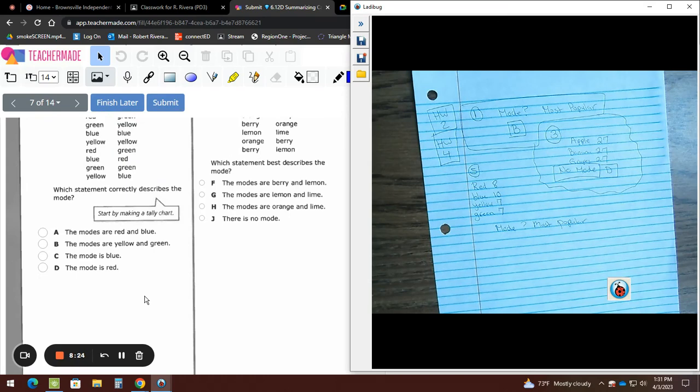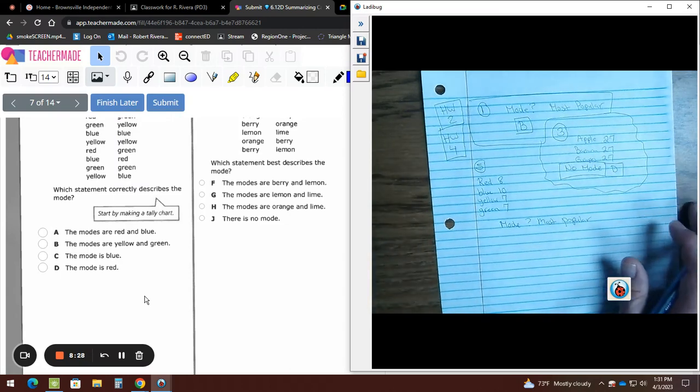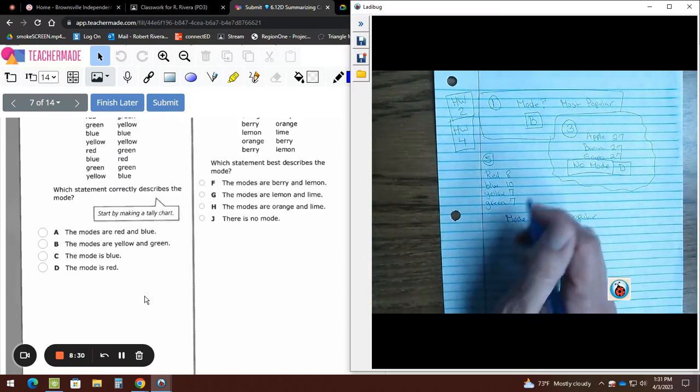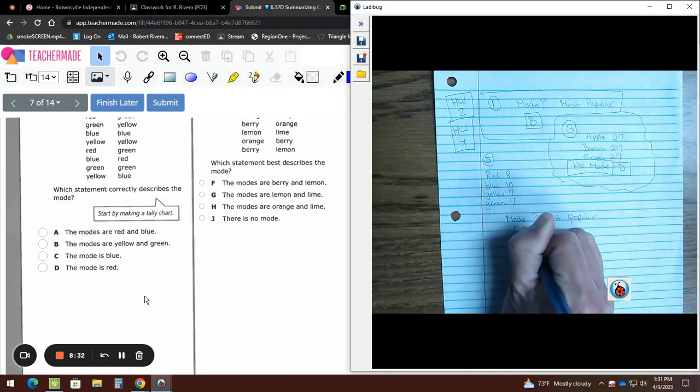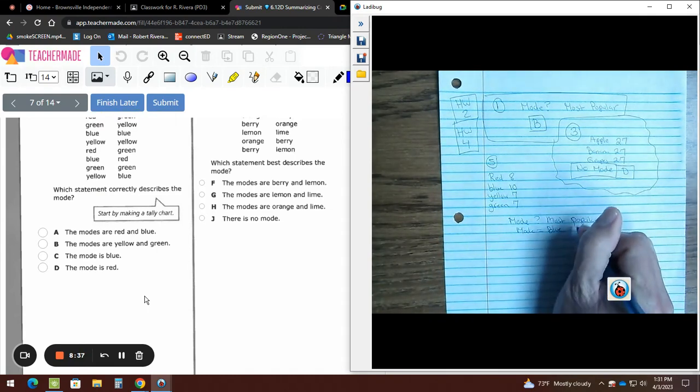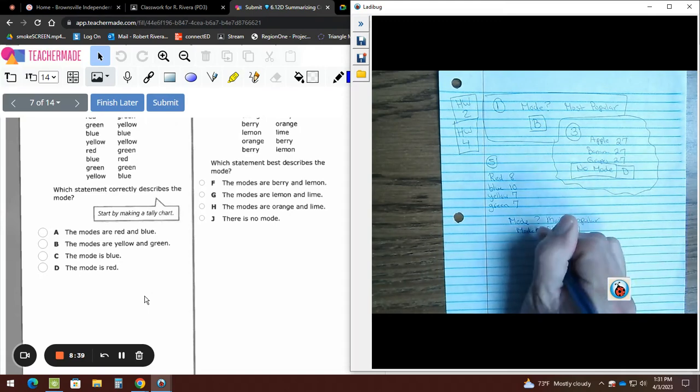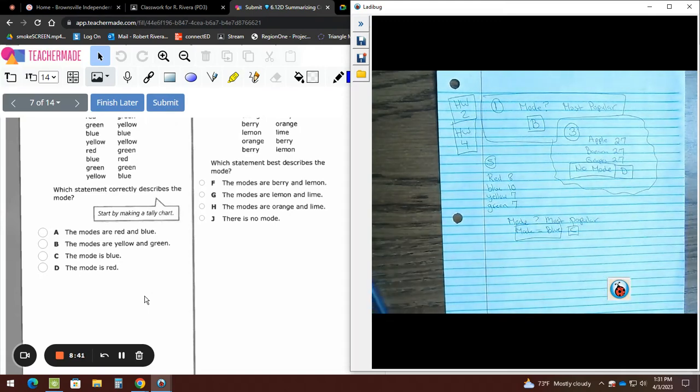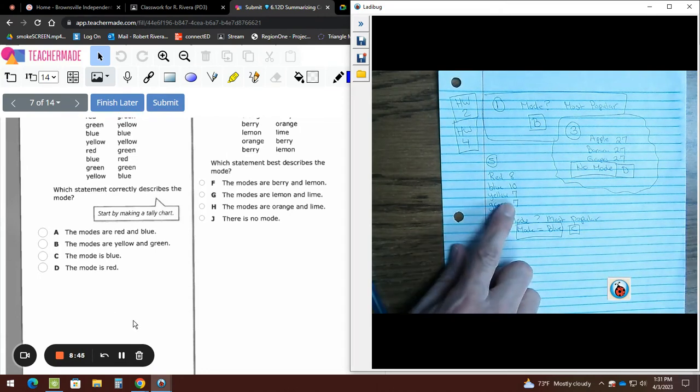Blue. So who's the most? Letter C, blue. ¿Quién salió más veces de la bolsa? El azul. So the mode equals blue, which is letter C. There's my answer. Bien fácil de vuelta. Otra vez, no están diciendo de los números, están hablando del globo.